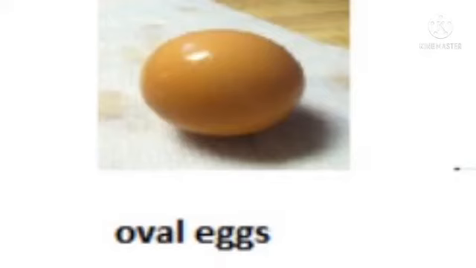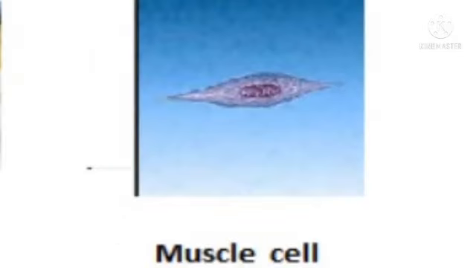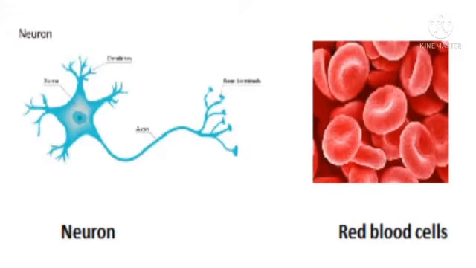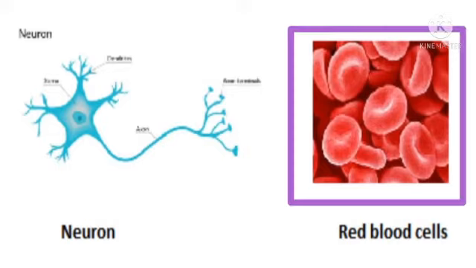So different shapes that the cell can have are spherical, like eggs of many animals. Spindle shaped, like smooth muscle fibers. Elongated, as in nerve cell. Branched, as the cells of skin. Discoid, like RBCs.